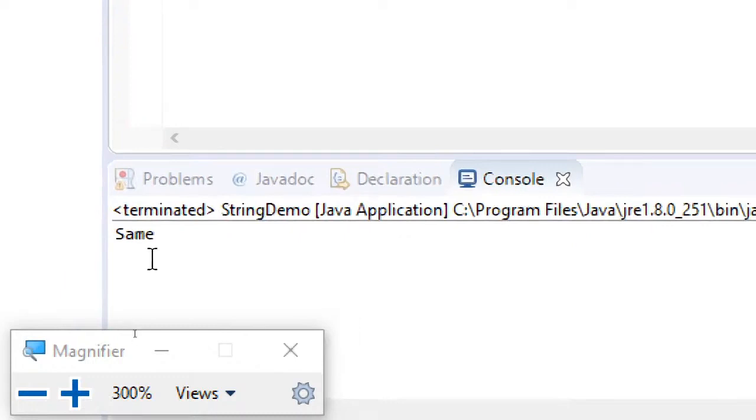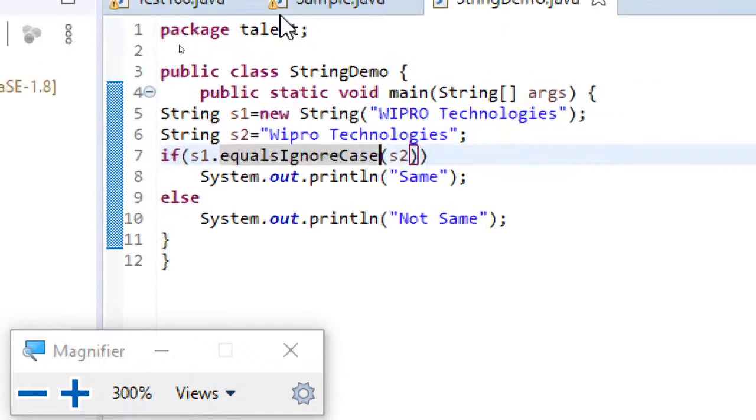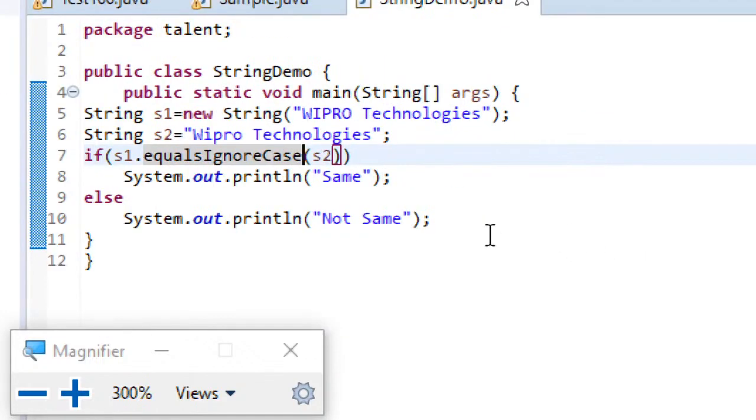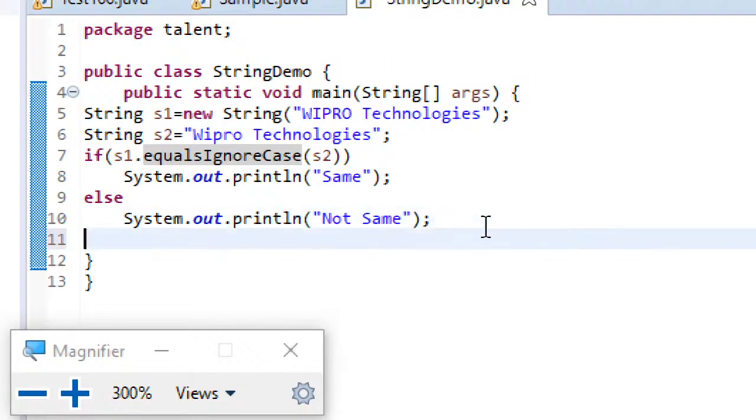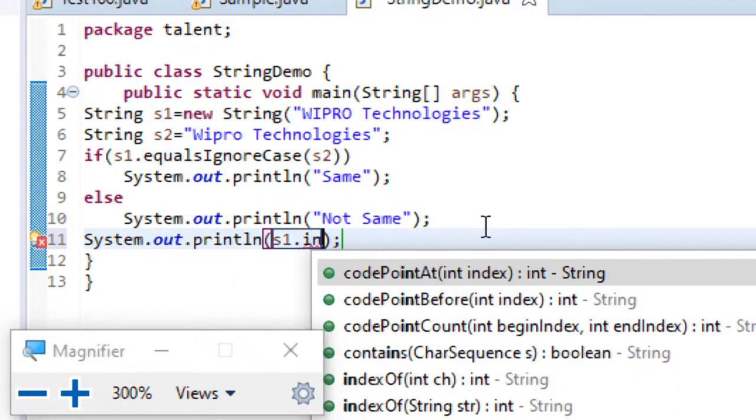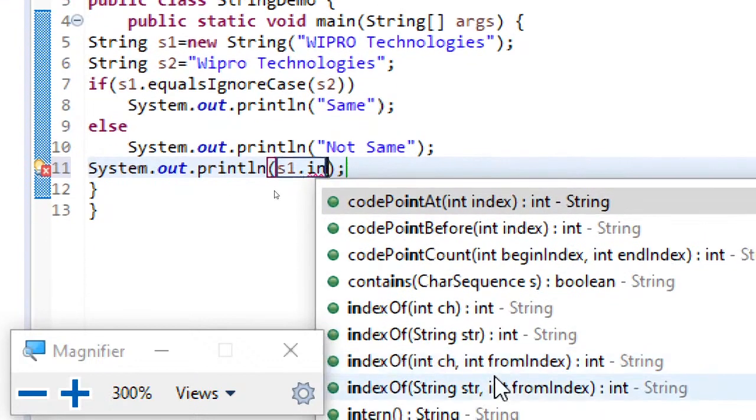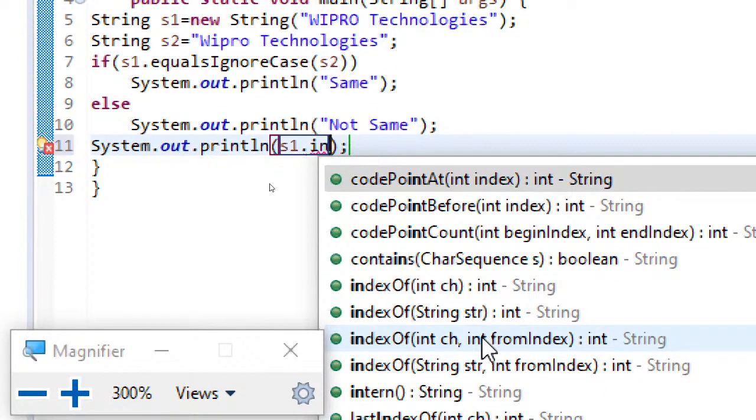So here you can see now the output being displayed is the same. So this is the one which you need to remember. And similarly you have other methods, like let me just display directly, sysout, Control Space. If I just write s1 dot, you can just type it in like this, or you can just go for Control Space and get